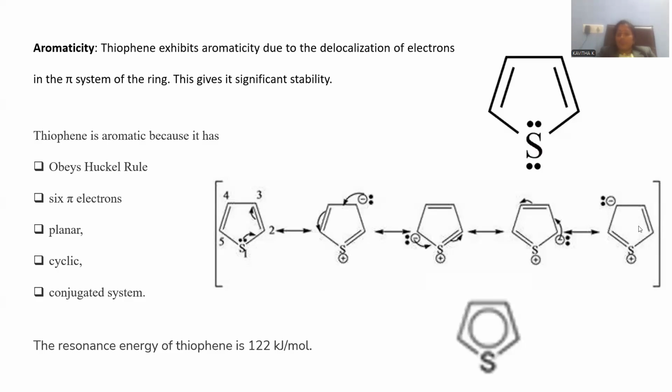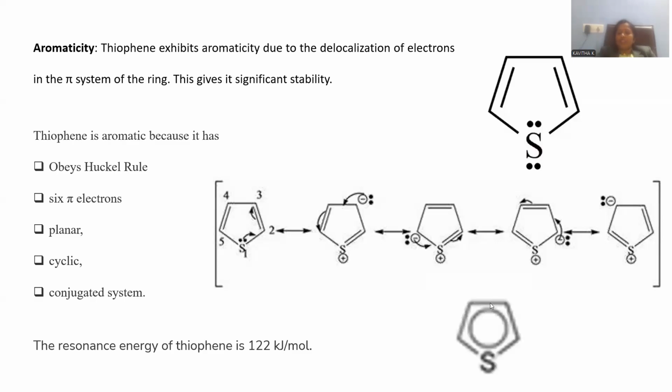This is the way various possibilities are noticed. That is because the pi electrons are delocalizing. They are not staying in a particular region. They are not fixed to a particular position. Rather, they are always migrating. Because of this migration, what happens?